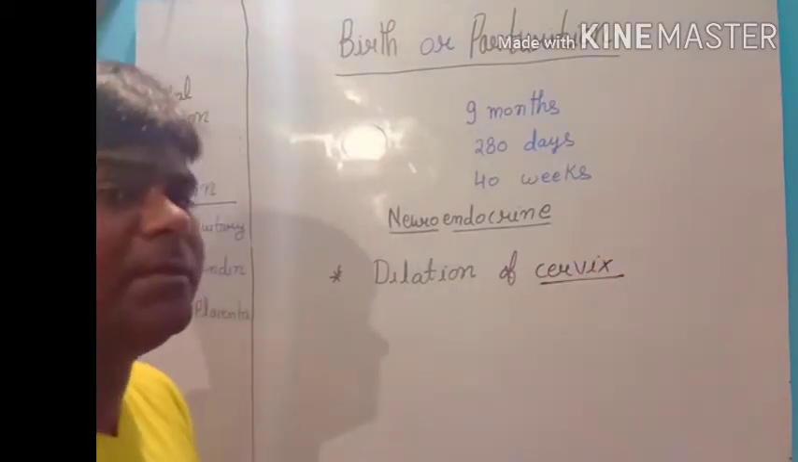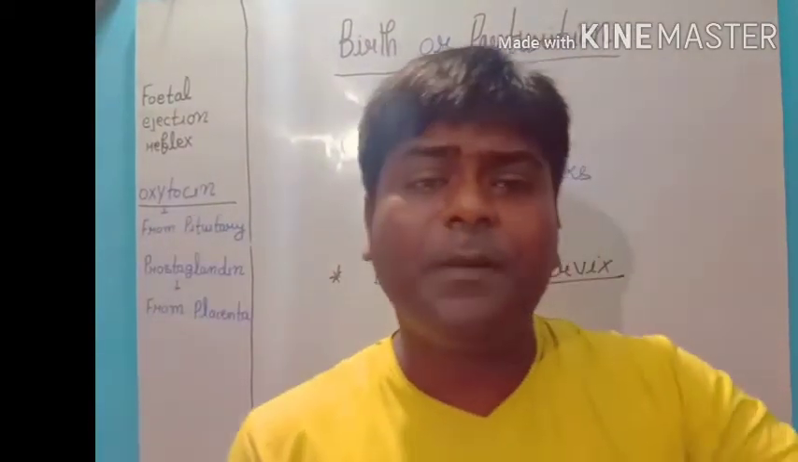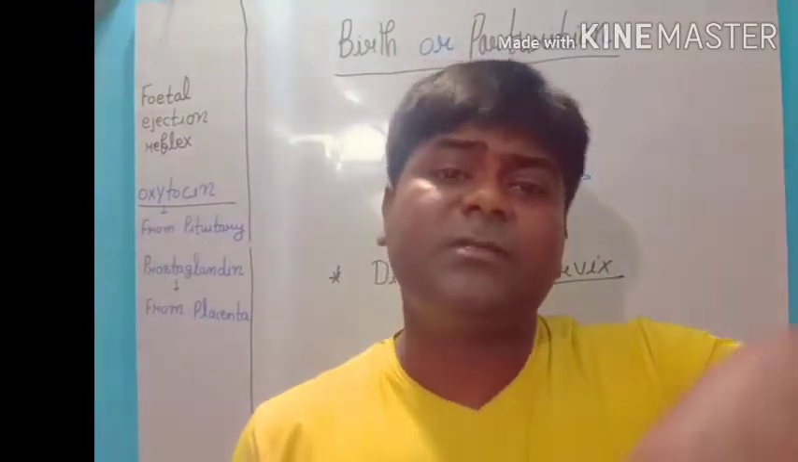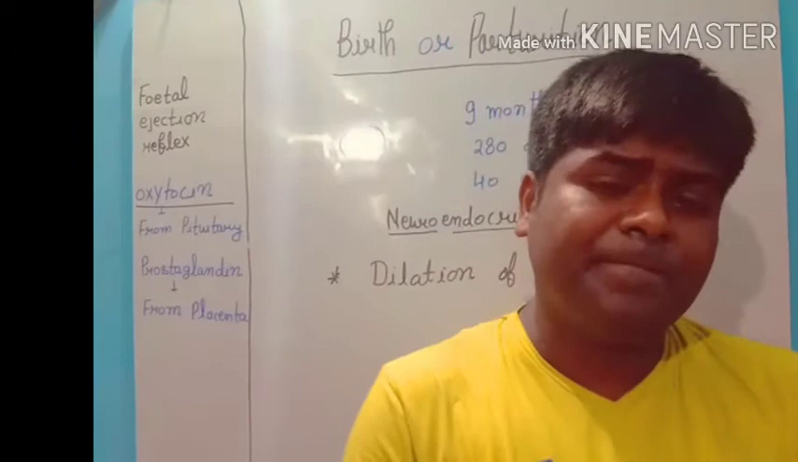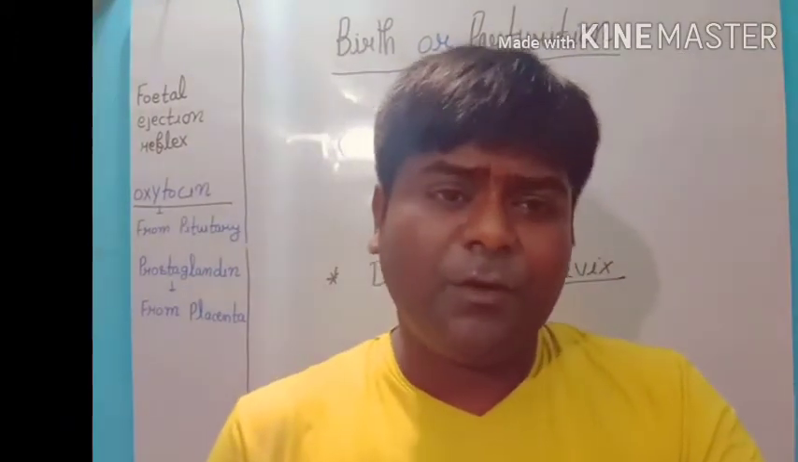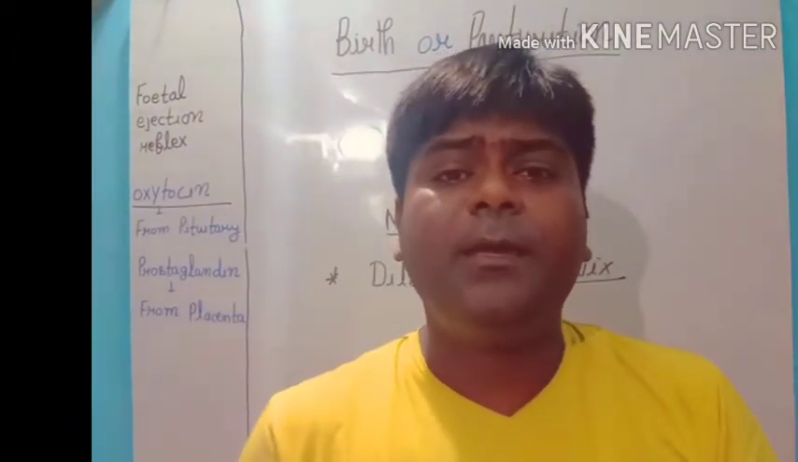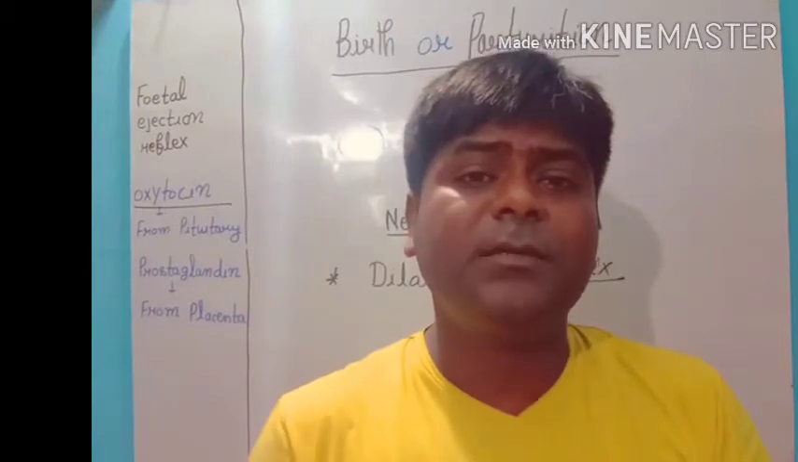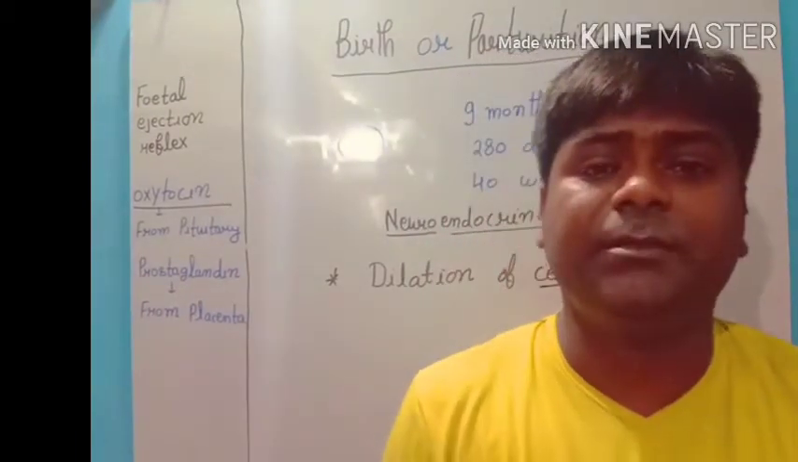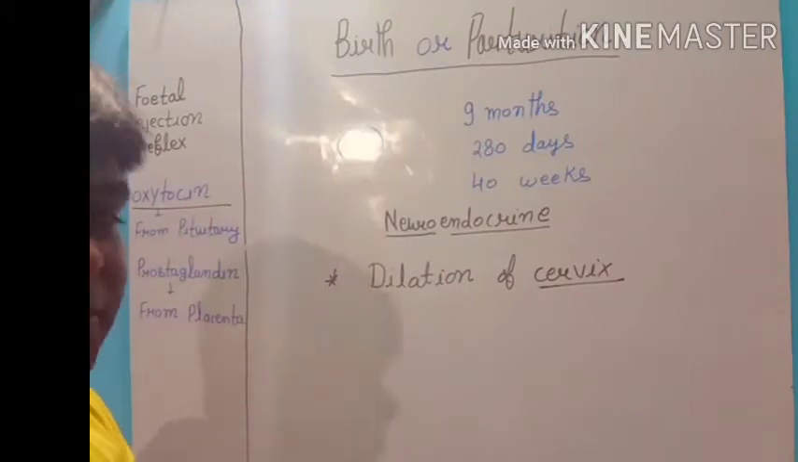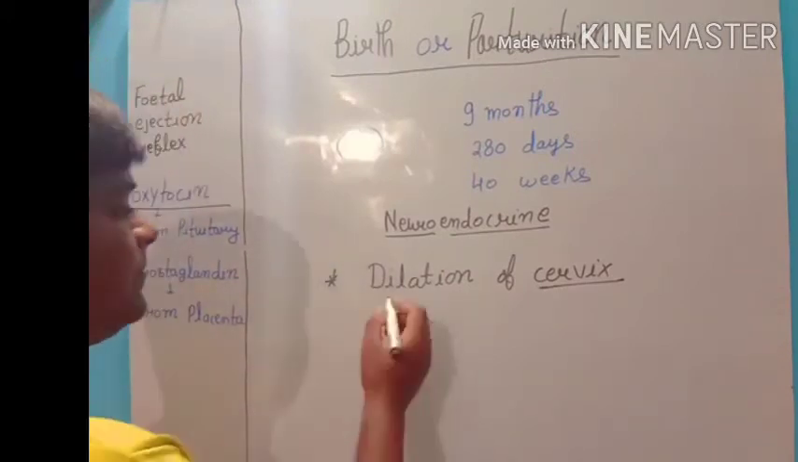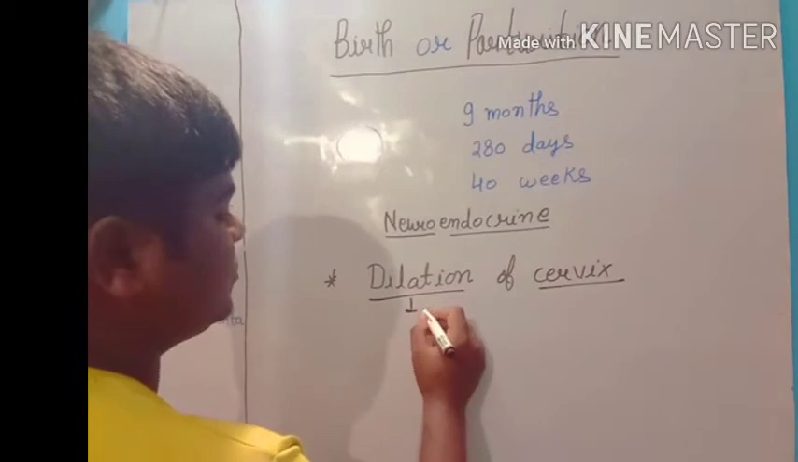Cervix is the narrower structure, and the head of the baby is placed towards the cervix. It is a narrower structure, and for the coming out of the baby, it is very important to expand this structure. So that is the dilation. Dilate means to expand. What we call dilation means to expand.